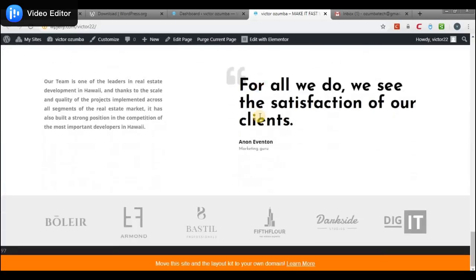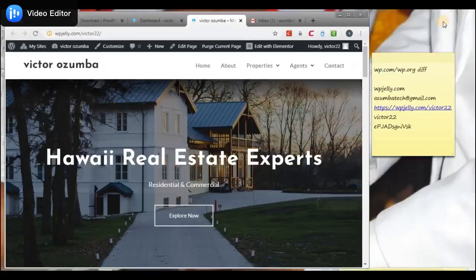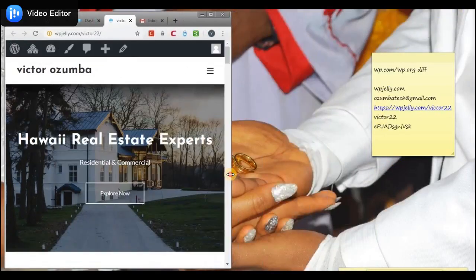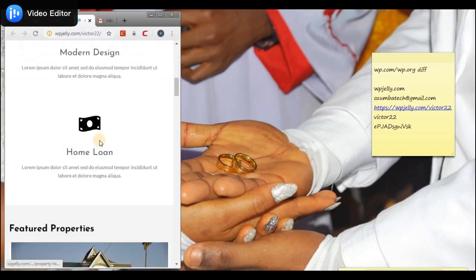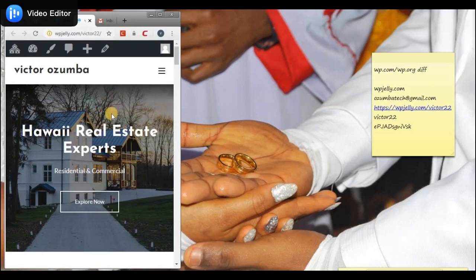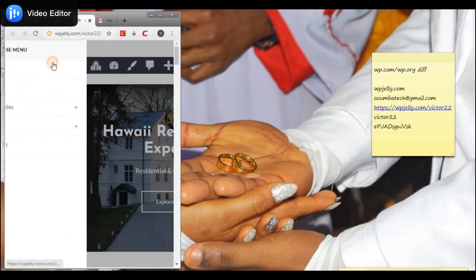As you can see, it's fully well designed and also very much responsive. So when I drag it down to the mobile view, you'll see that everything has aligned itself normally. The menu has disappeared and it's now like this. So this is what it will look like on mobile.